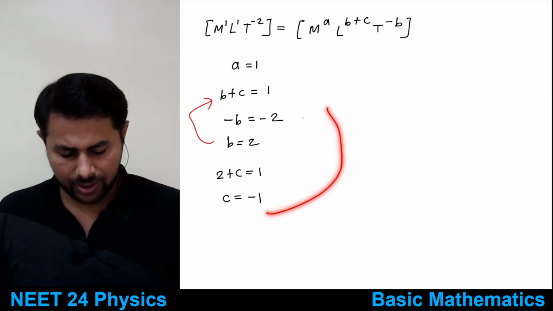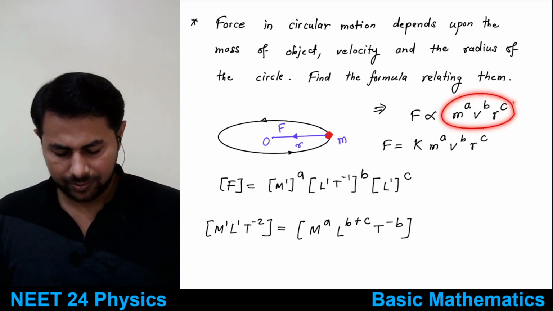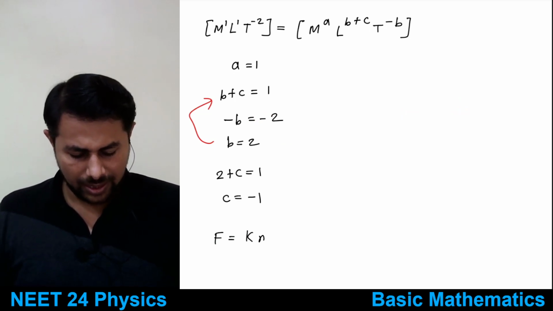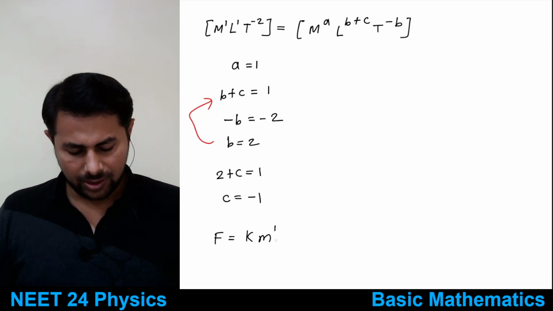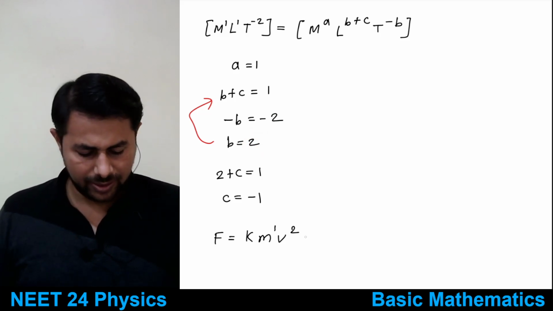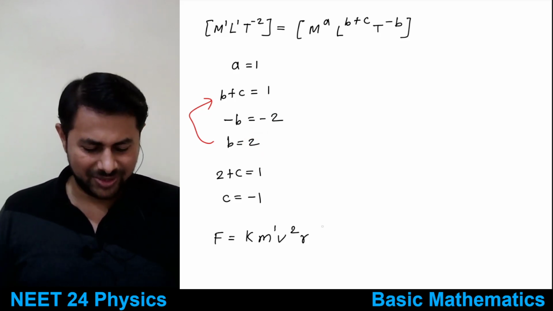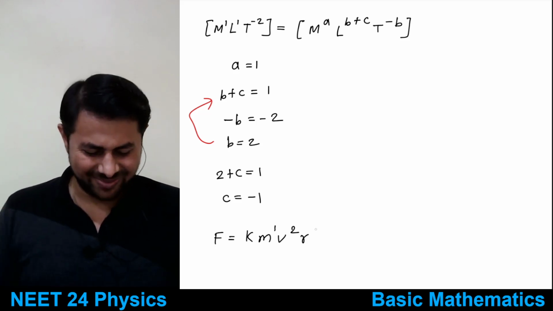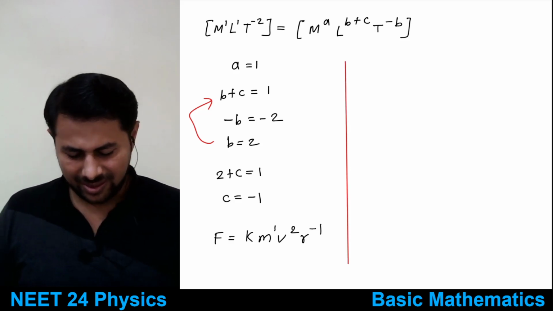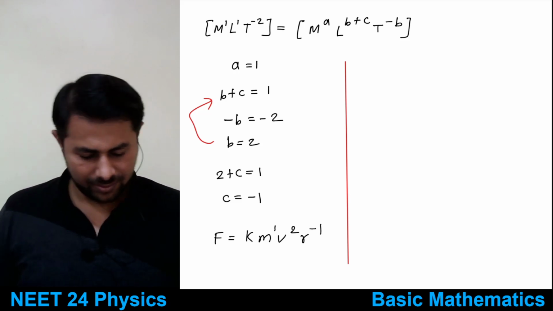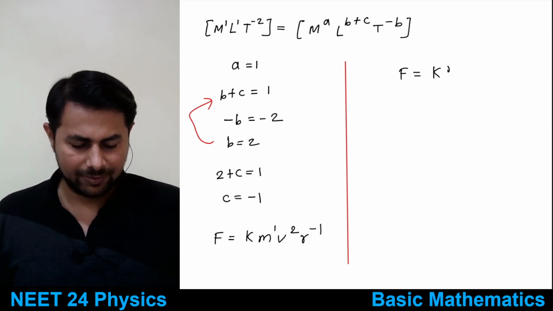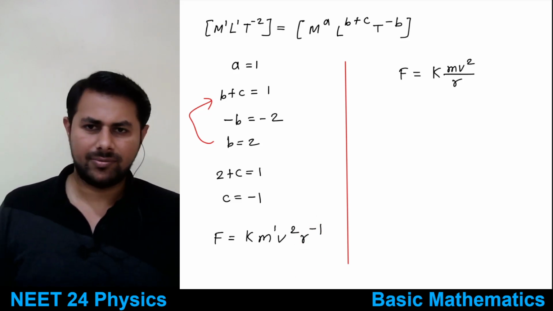Then you put all this a, b, c in this formula. So you get F equals some constant k, M to the power a, which is 1, then v to the power b, b is 2, and r to the power c, which is minus 1, so it's r raised to minus 1. That r raised to minus 1 you can move to the denominator, so you get F is equal to k times m v square by r.